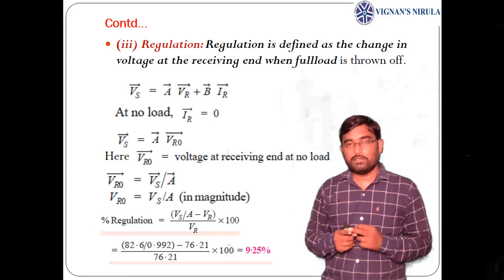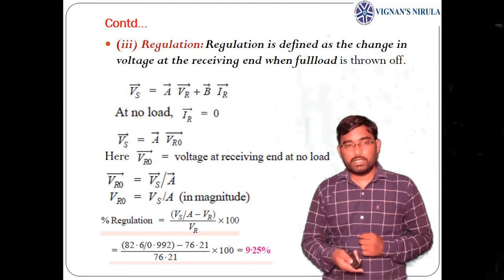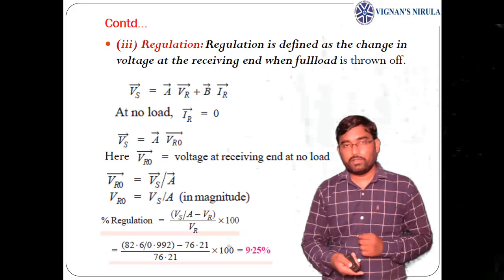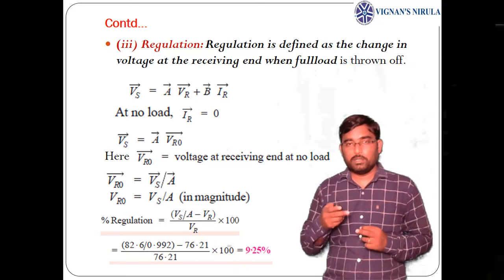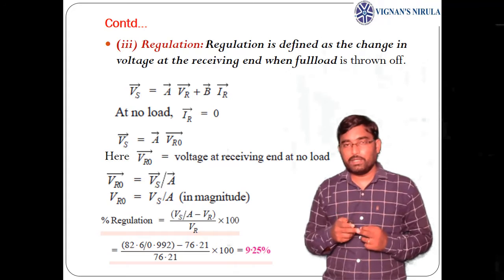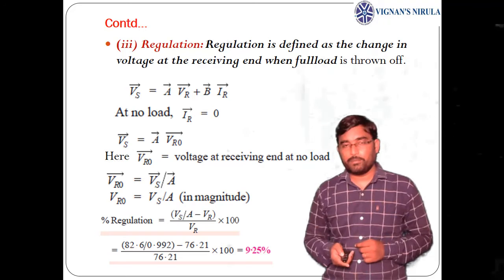Here VR naught we get from the analysis: VR naught means Vs by A. So in the formula, in place of VR naught we can put Vs by A, and the formula becomes (Vs by A minus VR) by VR into 100.